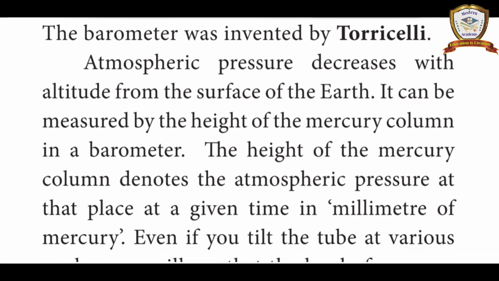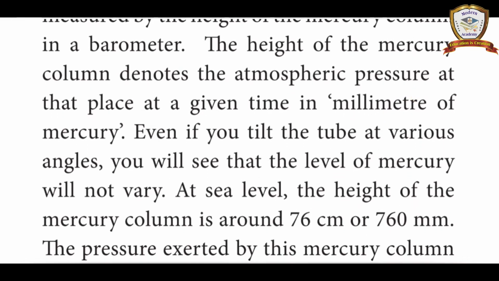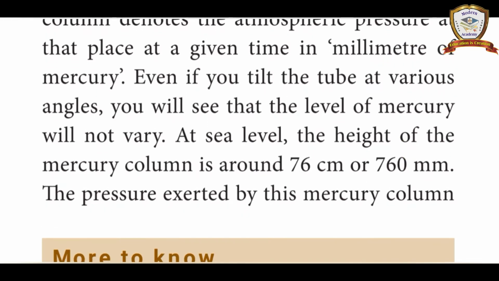It can be measured by the height of the mercury column in a barometer. The height of the mercury column denotes the atmospheric pressure at that place at a given time in millimeters of mercury. Even if you tilt the tube at various angles, you will see that the level of the mercury will not vary. At sea level, the height of the mercury column is around 76 cm or 760 mm.